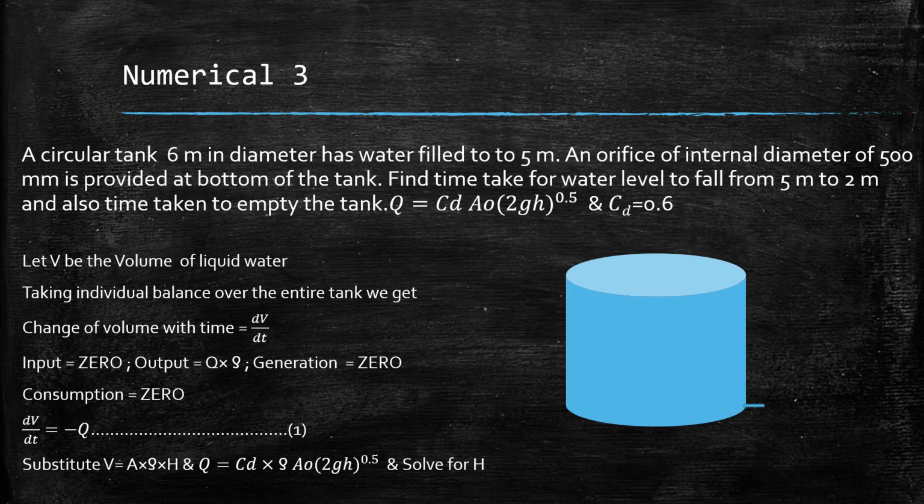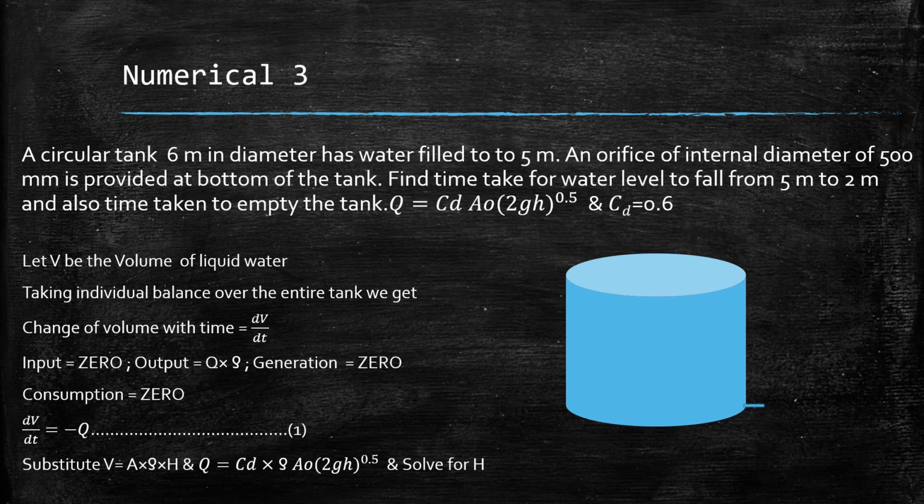Now q has its unit in volumetric flow rate, right? And rho is the density of the water, correct? Generation term will be equal to 0 and consumption term will also be equal to 0. Hence the balance equation will look like dV by dt will be equal to minus q into rho, correct?